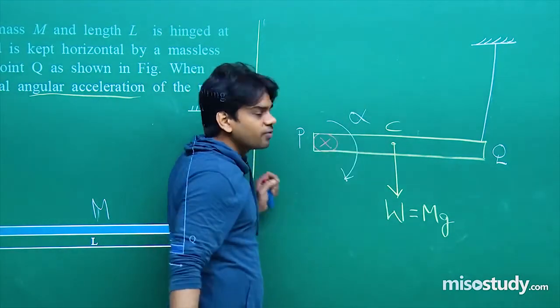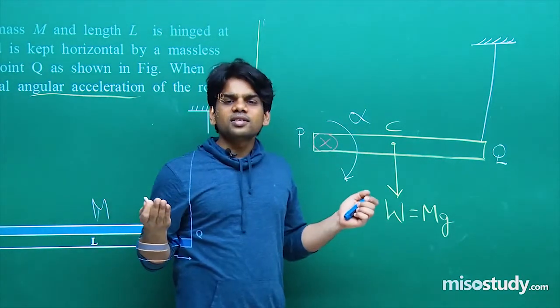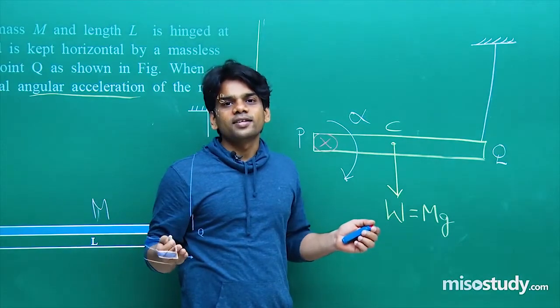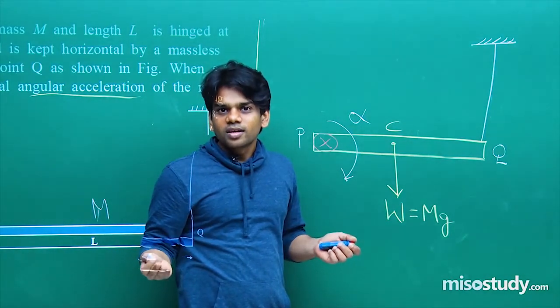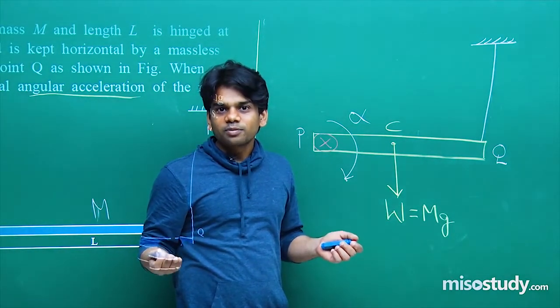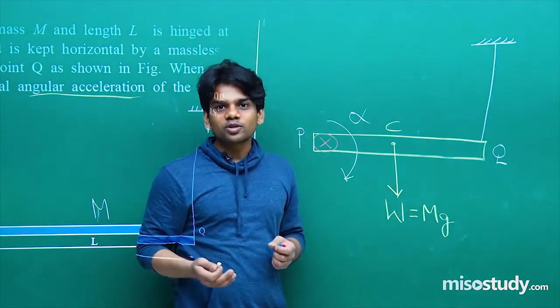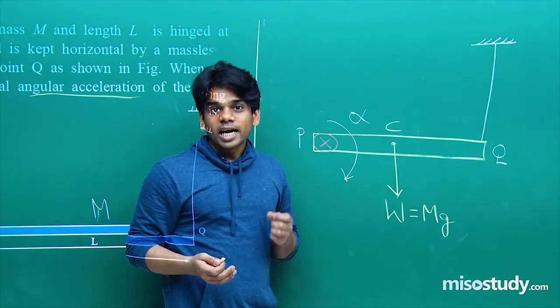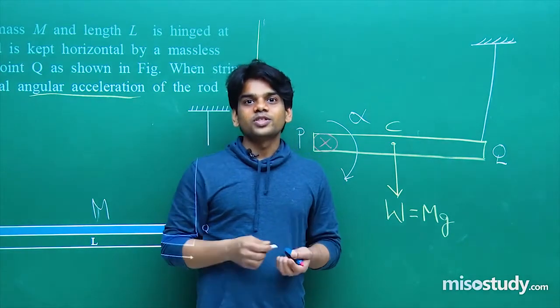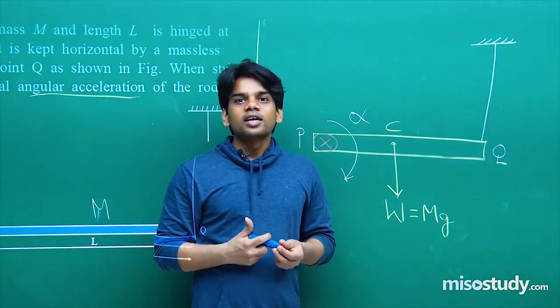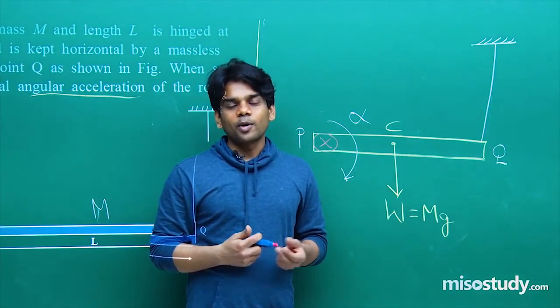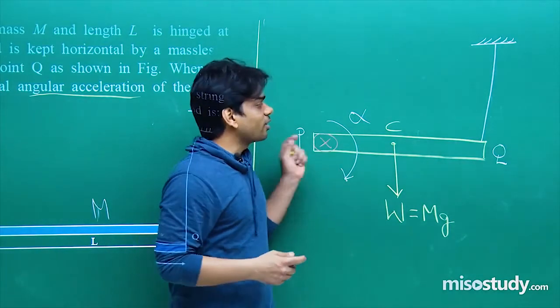Let's say that that's alpha. If angular acceleration is there, that will be provided only due to a torque. If a torque has to act, that means a force has to provide that much torque. That means there will be some agent which will be providing the force. That force will give you the required amount of torque to provide the angular acceleration.